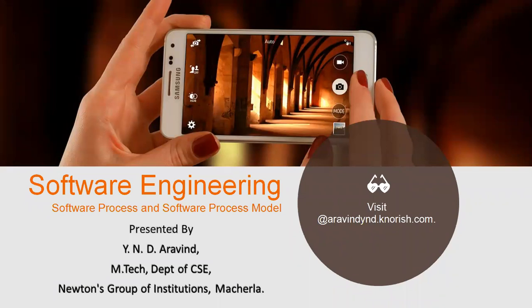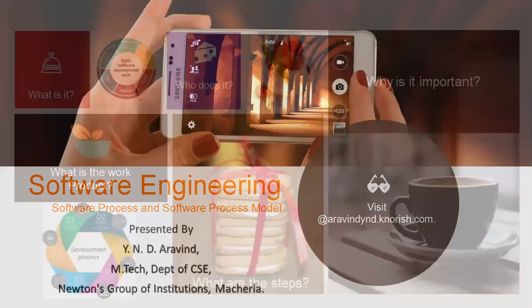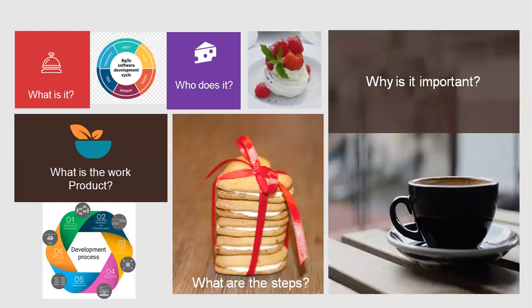In this video, I'll be talking about software process and software process model. What is software process? When we would like to build a product or a system, it is important to go through a series of predictable steps, a roadmap that helps us to create a timely and high quality result. This roadmap we follow is called a software process.